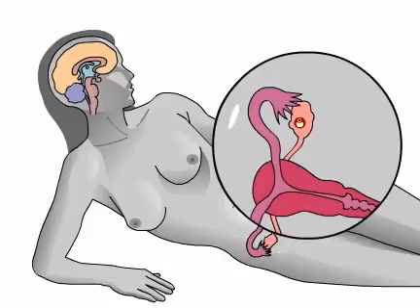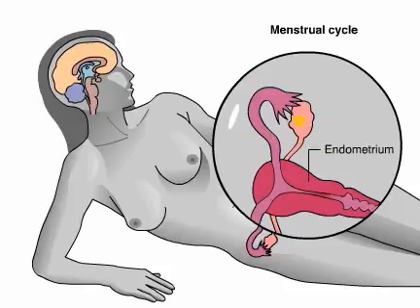Ovulation occurs about every 28 days in a regular cycle called the ovarian cycle. Hormones coordinate the ovarian cycle with monthly changes in the uterus, termed the menstrual cycle. The start of the menstrual cycle is defined by the beginning of a woman's menstrual period. The lining of the uterus, called the endometrium, breaks down, and blood, cells, and mucus are expelled through the vagina. This process is called menstruation, and it usually lasts for the first 3 to 5 days of the menstrual cycle.